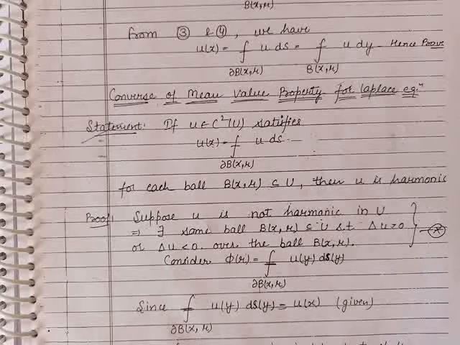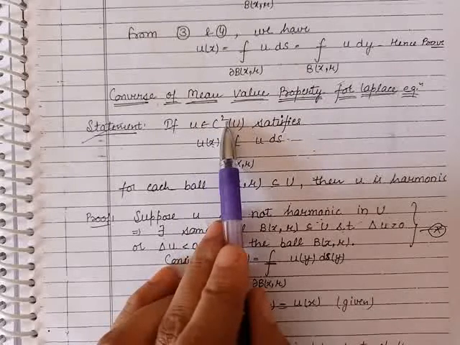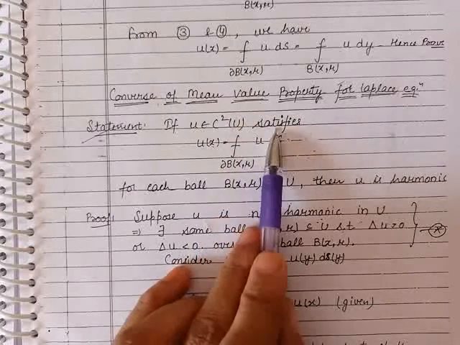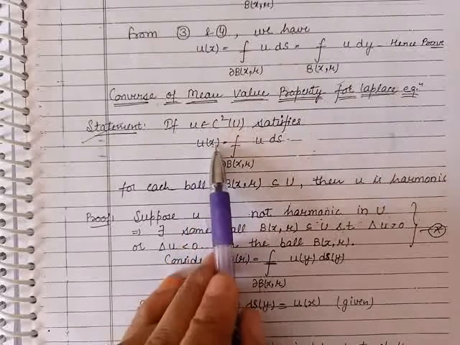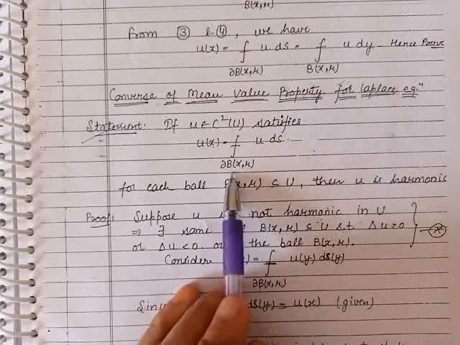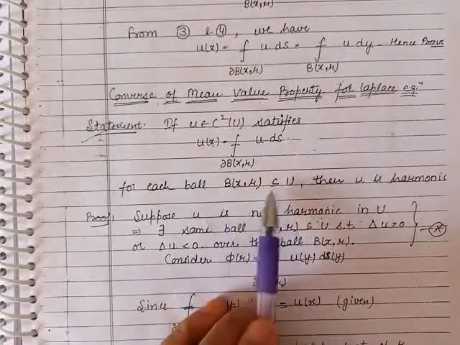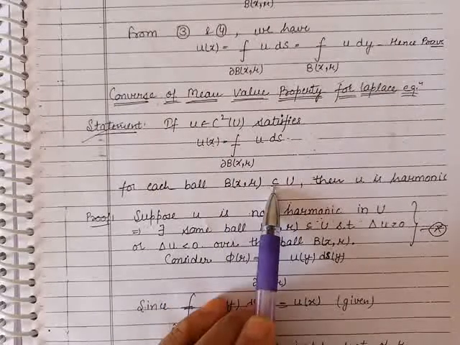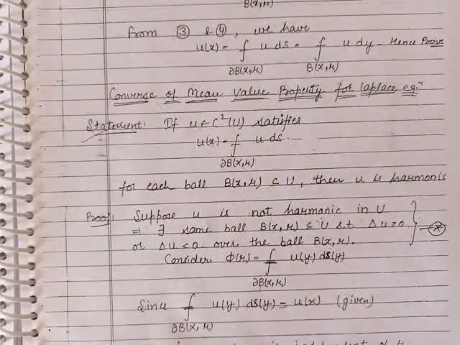Conversely, we are given that the function u, which is a twice continuously differentiable function defined on U, satisfies this value. It means the value of this function at the point x is equal to the average of this function u over the sphere with center x, radius r. This ball is contained in U. We are to prove that this function u is a harmonic function. We prove it by the contradiction method.